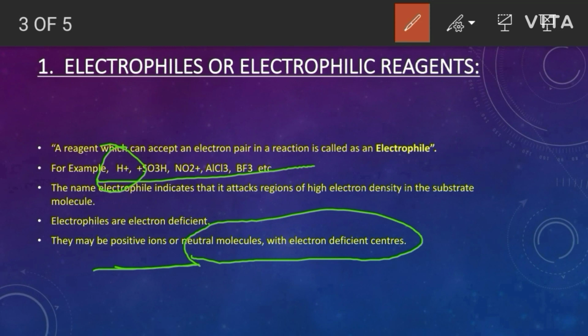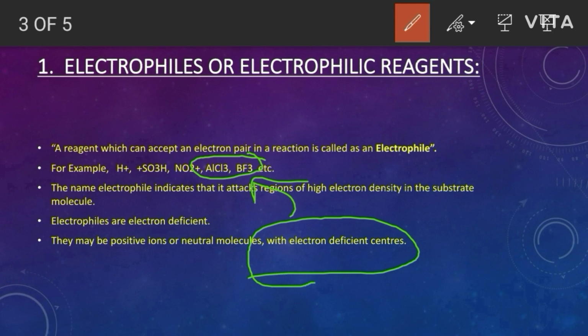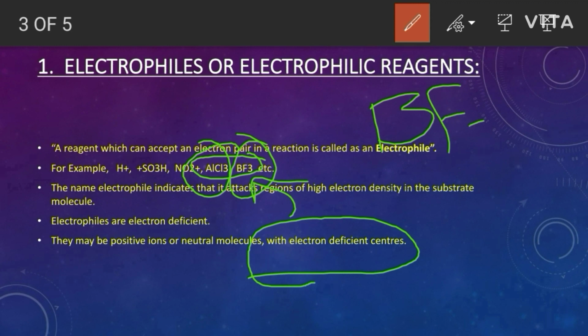These two are neutral molecules which are electrophiles or electrophilic reagents because they have electron deficient centers: boron trifluoride and aluminum chloride.